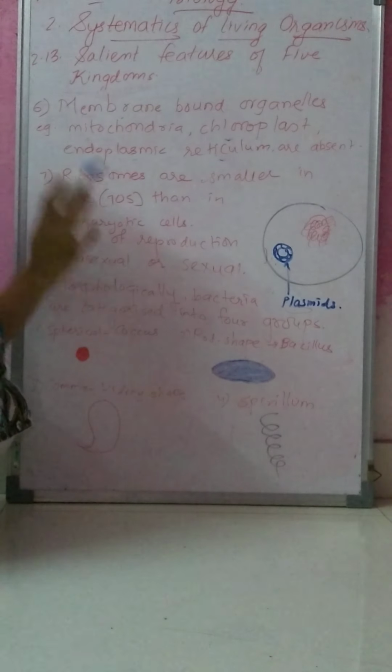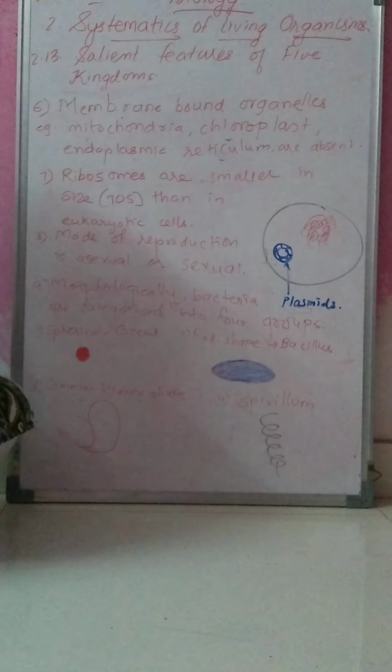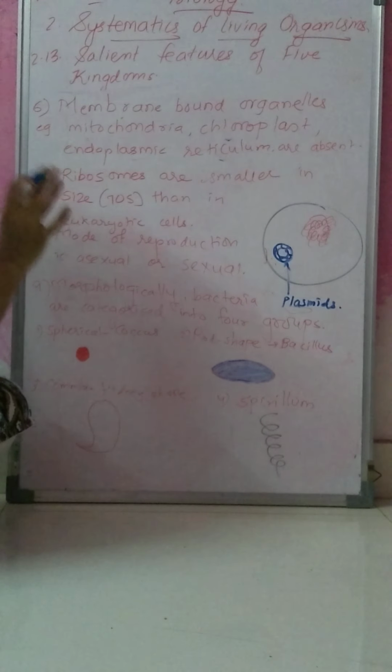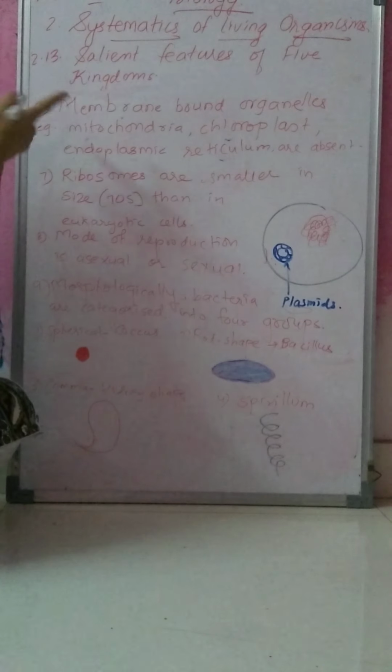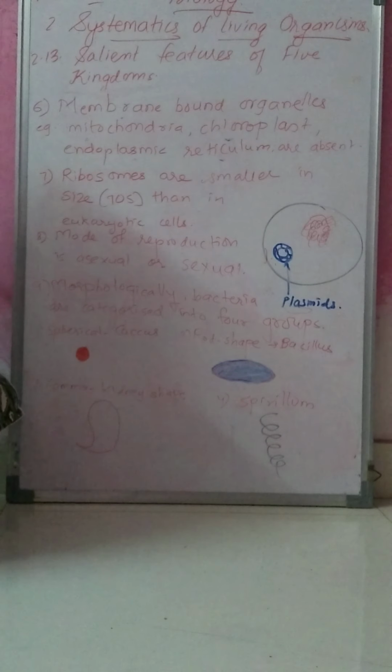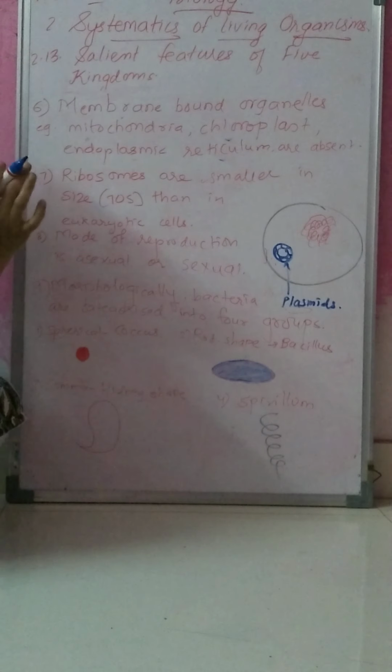So their nuclear organization is prokaryotic. Understood that point? Because the nucleus is not well defined, membrane-bound organelles like mitochondria, chloroplast, endoplasmic reticulum and others are all absent.